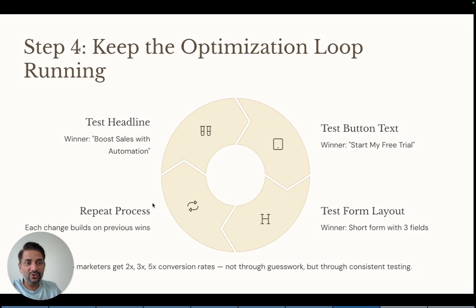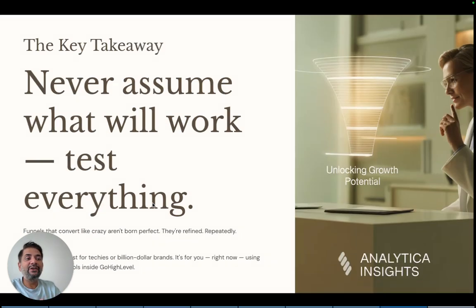Okay. So if there's one thing to take away from this lesson, it's this: never assume what will work. Test everything. Funnels that convert like crazy are not born perfect. They are refined repeatedly, relentlessly. A/B testing isn't just for techies or billion-dollar brands. It's for you right now using the exact same tools inside GoHighLevel.